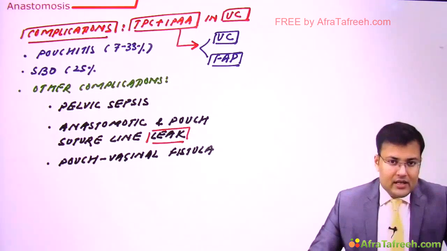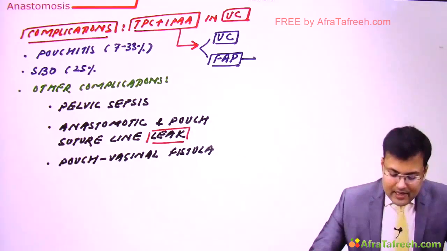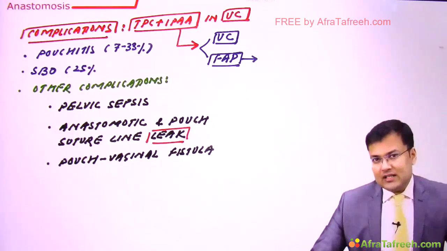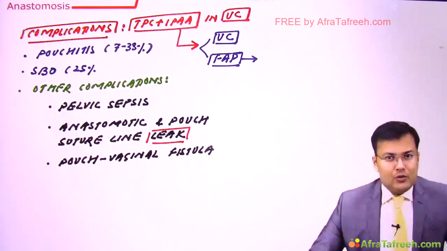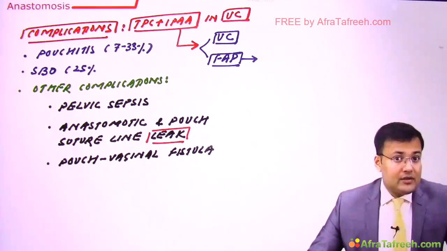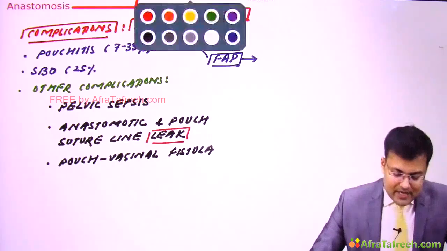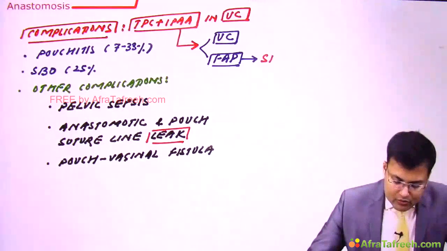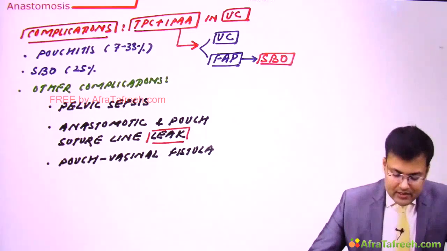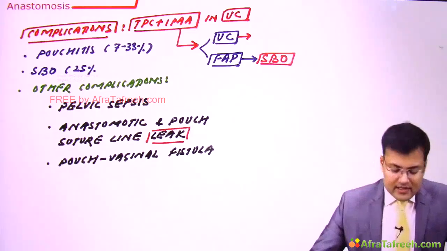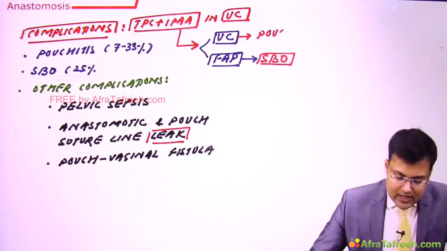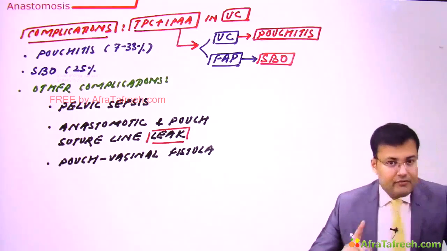Now see, in familial adenomatous polyposis, after creation of pouch, there is no inflammation. So what is the most common complication in FAP after this surgery? It is small bowel obstruction. And what is the most common complication in ulcerative colitis after this surgery? It is pouchitis. Clear? So you have to read the question carefully.